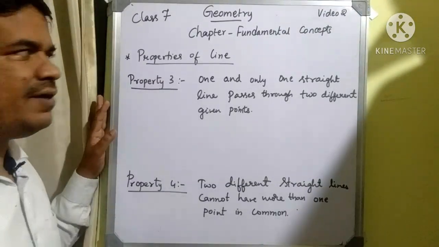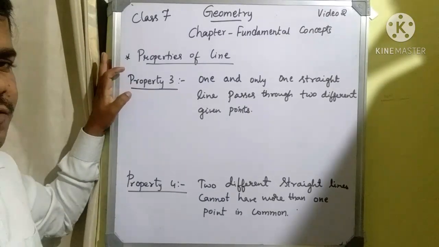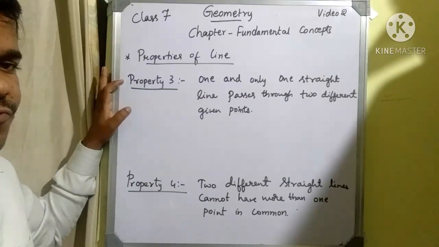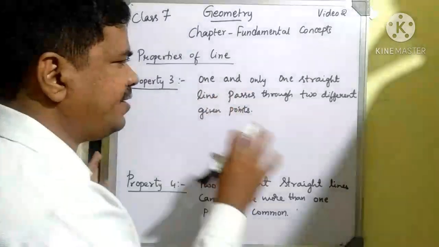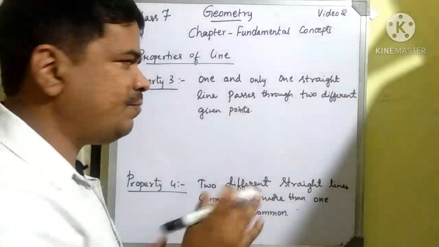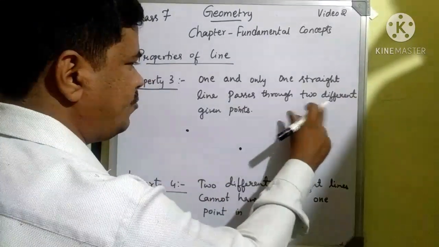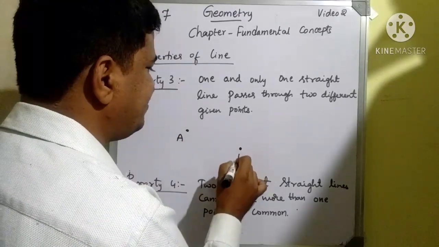The next property related to the properties of a line is property 3. What property 3 tells us is that one and only one straight line passes through two different given points. You can write that only one straight line will pass through two different given points. If I consider any two points, as they said, two different given points, I will represent them as A and B.